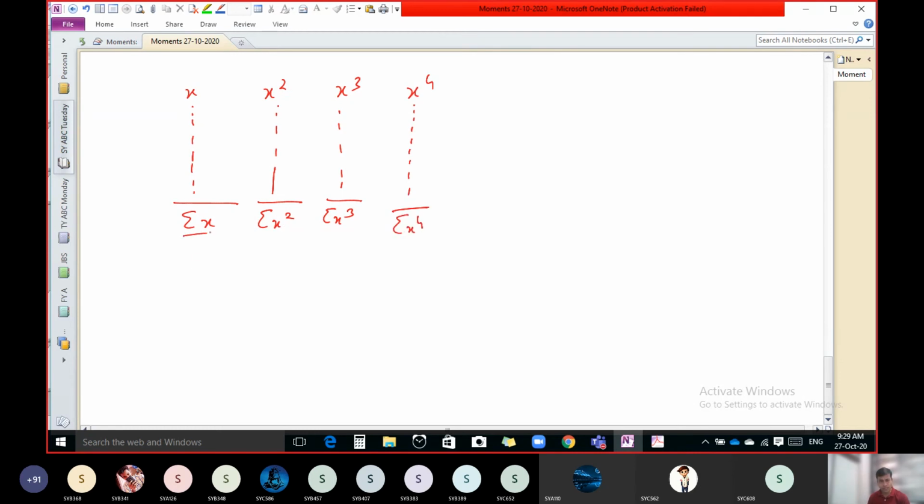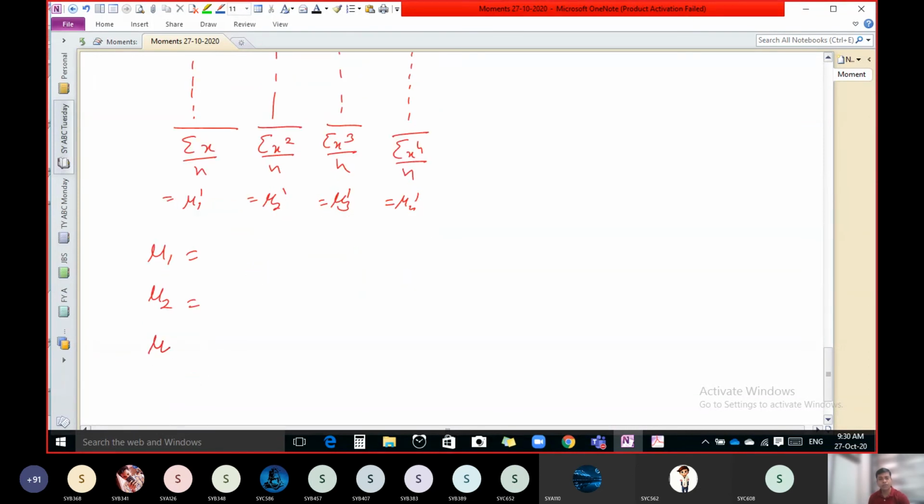Now divide each by n. So you will get mu1 dash, mu2 dash, mu3 dash and mu4 dash. And once we have these, you can calculate mu1, mu2, mu3 and mu4 easily by using the formula.